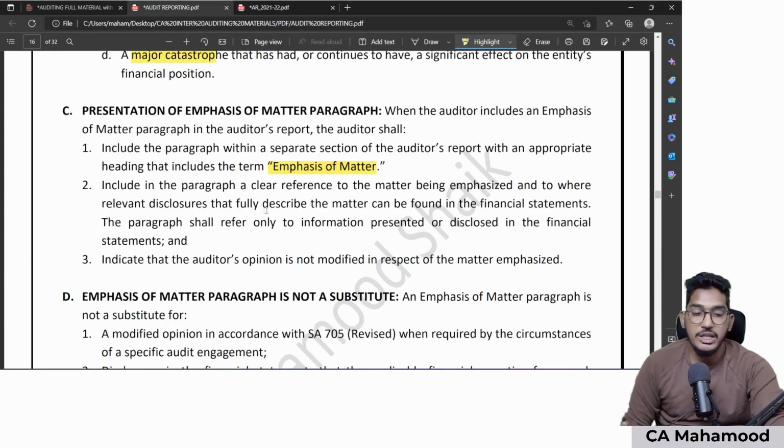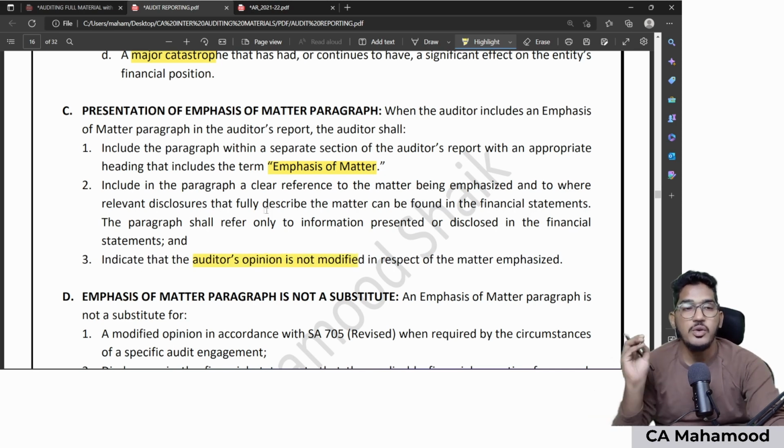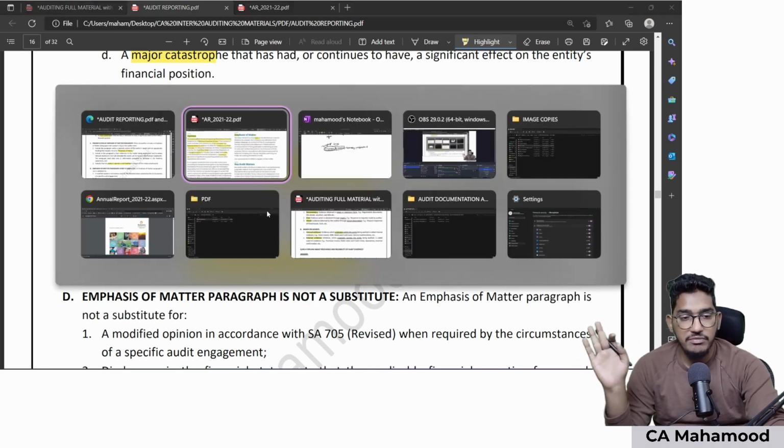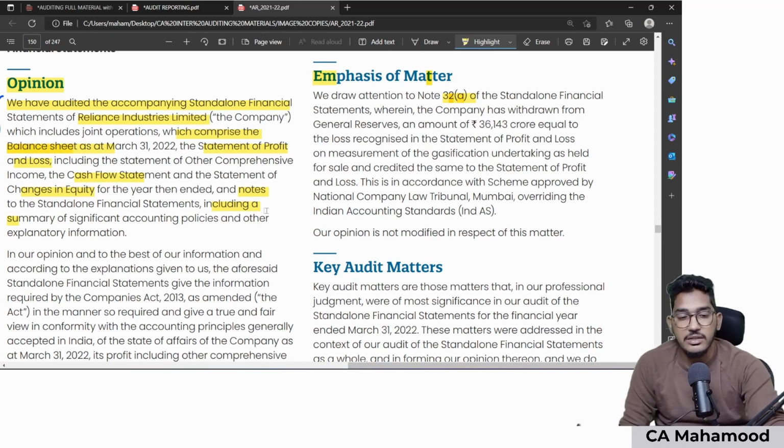And apart from that, you should include a line that you are not modifying the opinion because of this matter, you are just highlighting it. Why? Because some people might take it wrong that even with a good intention you try to explain some matter in the audit report, some shareholders might take it wrong. So that's why add one line that we are not modifying our opinion, just we are highlighting it. Like as you could see here, auditors have told our opinion is not modified in respect of this matter. We are not modifying, just we are bringing it to your attention.